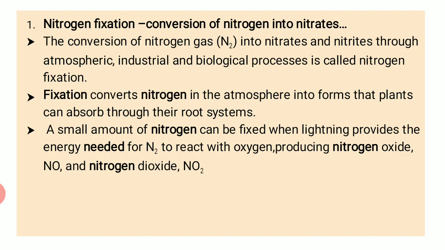A small amount of nitrogen can be fixed when lightning provides the energy needed for N2 to react with oxygen, producing nitrogen oxide NO and nitrogen dioxide NO2, right? That means a small amount of nitrogen. This is how the atmosphere helps the N2, that means nitrogen gas, to get transferred into nitrogen oxide, that is NO, and nitrogen dioxide, that is NO2.